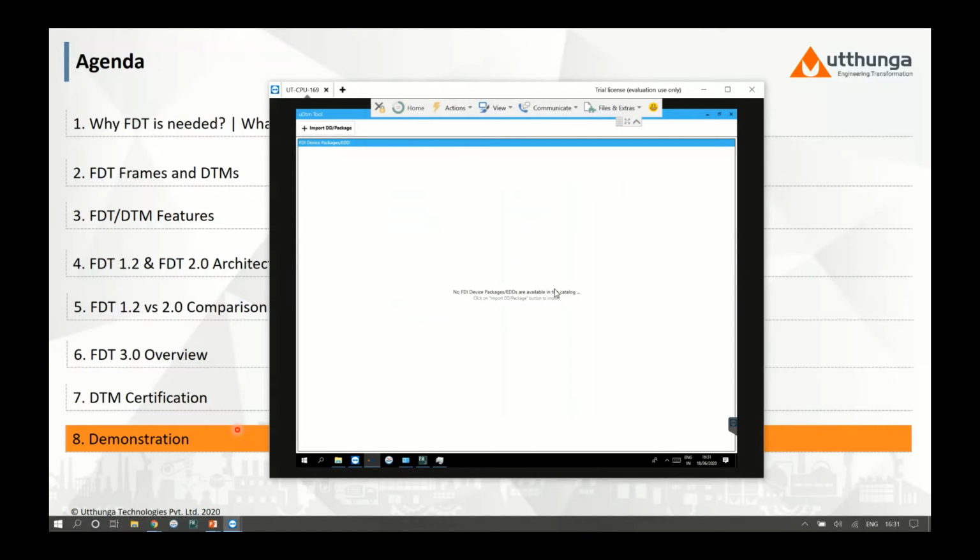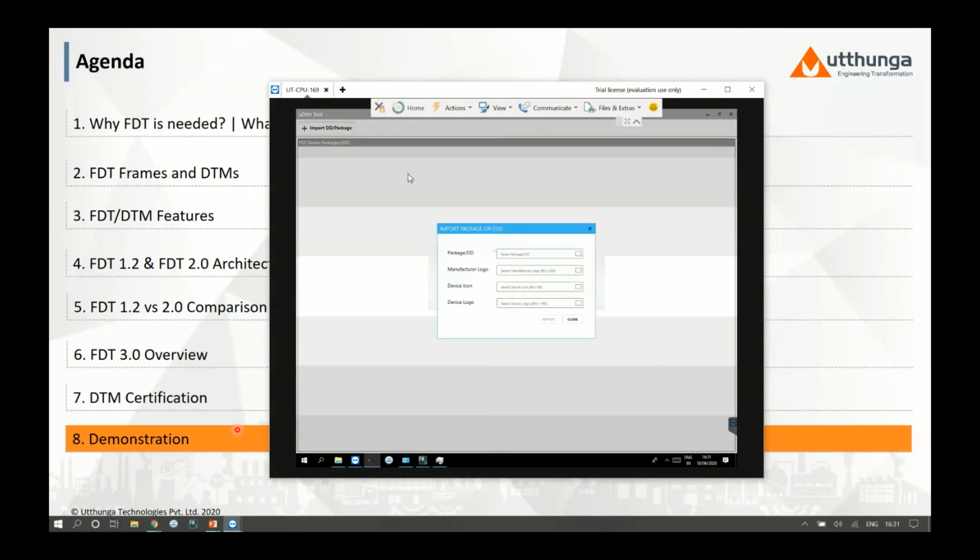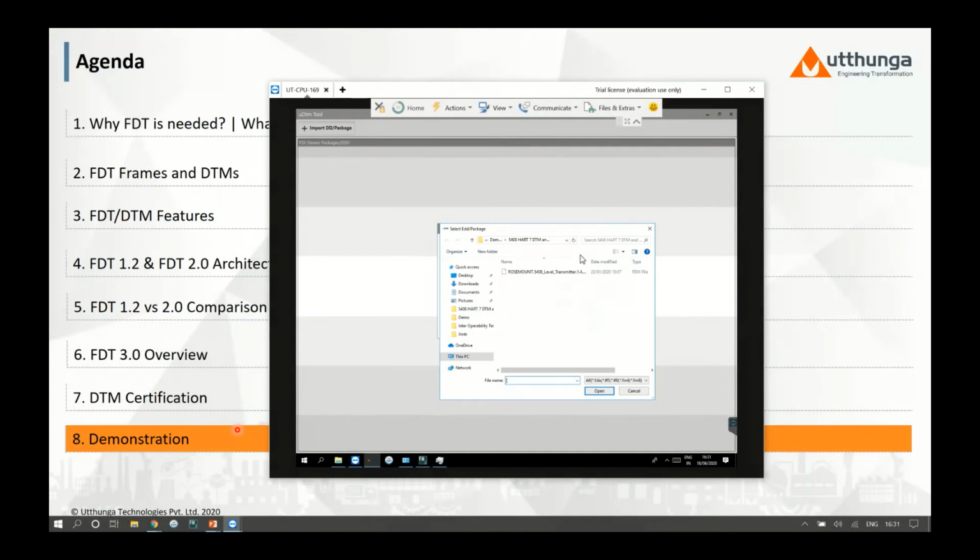This is the UDTM tool, where you can find the options to import the DD binaries or FDA package. Here are the extensions of the binaries or the FDA package that are supported for different protocols like HART, FF, Profibus. So let me have the FDA package for one of the level transmitters imported to the tool.